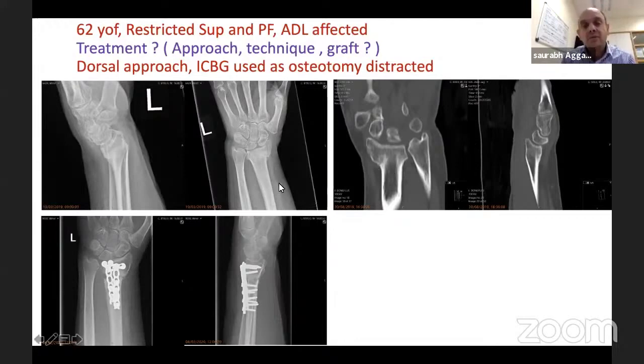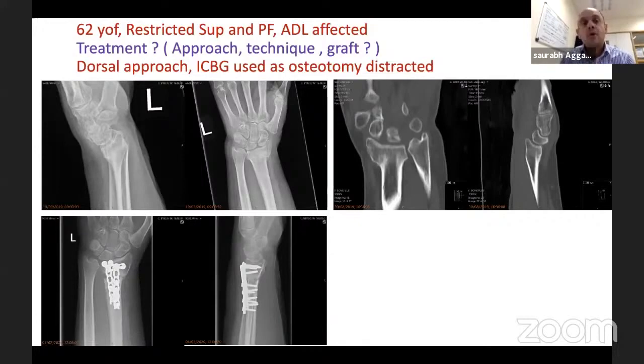And then if you see the PA radiograph or a corresponding CT scan, radial inclination is okay, but look at the radial height. Styloid is almost at the level of ulnar styloid. So there's a significant radial shortening and there's a dorsal malunion. So in this case, these are the two parameters which we need to bring to normal.